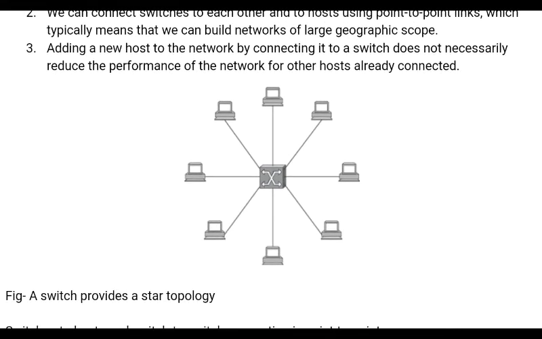As you know, the switch receives packets from one of the input ports and then forwards them on one of the output ports. The difference between a switch and a hub is that the hub works on a broadcast model. It receives the packet from one of the input lines and forwards it on all the outgoing lines.